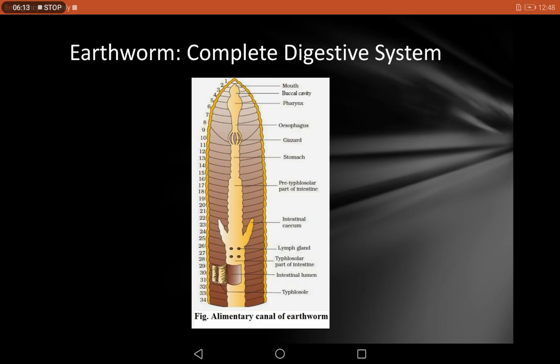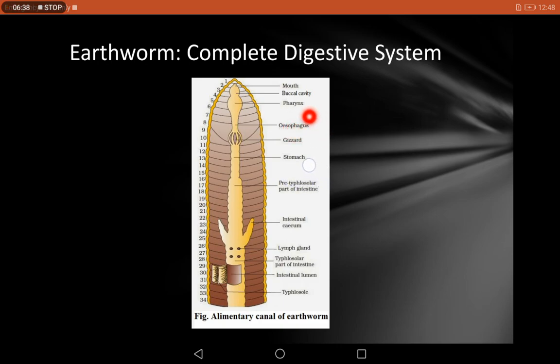The food now continues to pass through another part of the digestive system. It is normally a capital S-shaped esophagus that extends from the 5th to the 7th segment. Here you can find in the diagram, this is the esophagus.